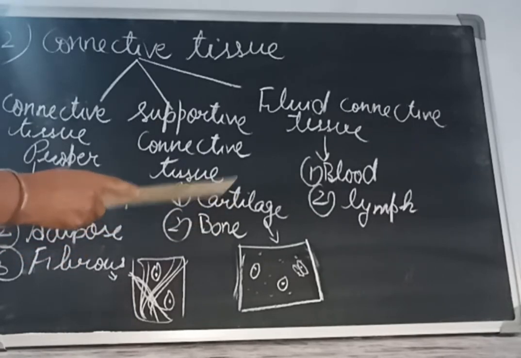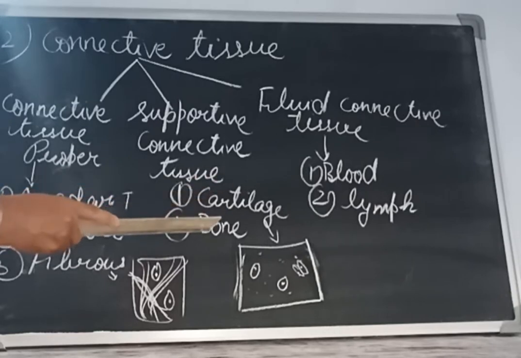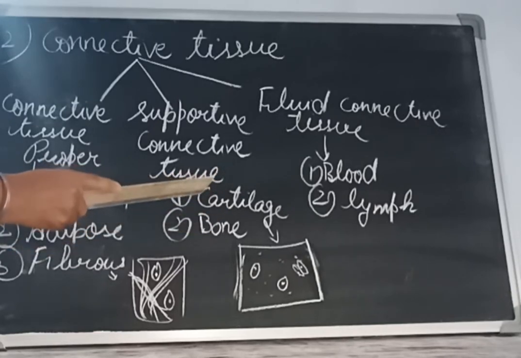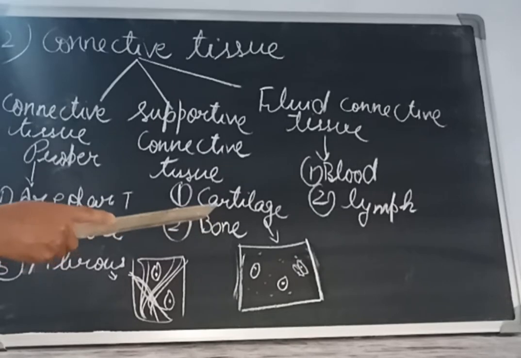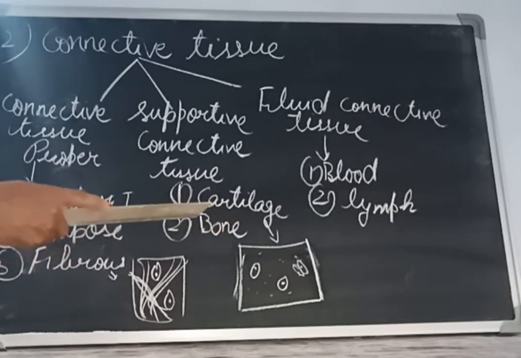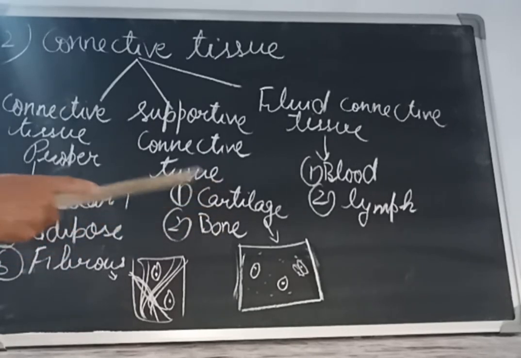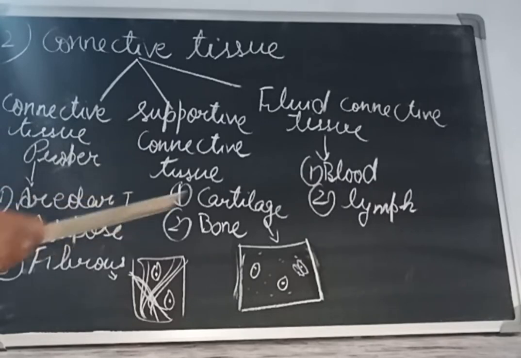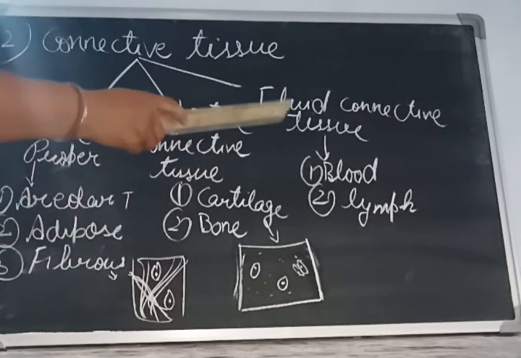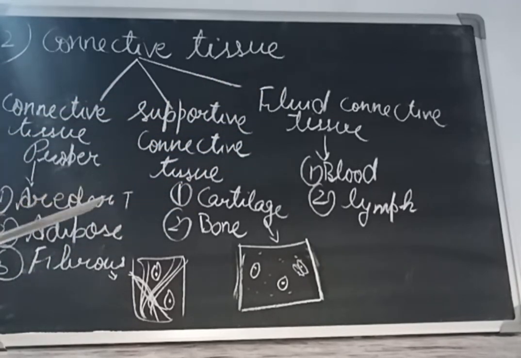Again I am going to repeat: supportive connective tissue has two types, cartilage and bone. Cartilage is non-porous but bones are porous. Cartilage is elastic but bones are hard. Cartilage is semi-transparent but bone is made up of living and non-living things. The living cell is called the osteoblast. Now the third one is fluid connective tissue.